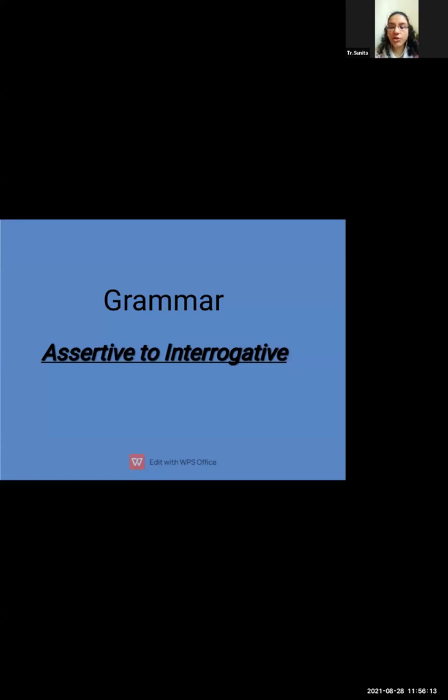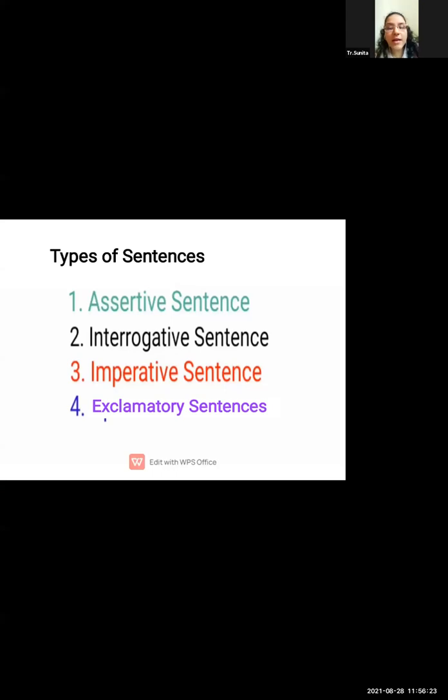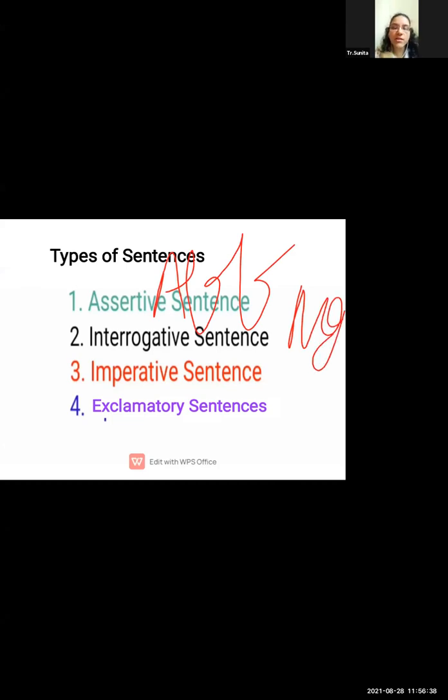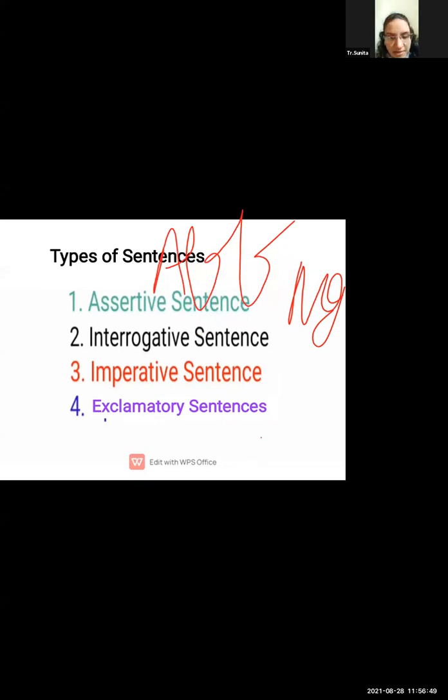Today, I will teach you a new topic in grammar, that is assertive to interrogative. Assertive to interrogative is part of the types of sentences. First, we will see how many types of sentences we have discussed before. First is assertive sentences, which carry both affirmative as well as negative. Both come under the assertive sentence. Second is interrogative sentence. Third, imperative sentence, and then exclamatory sentence.